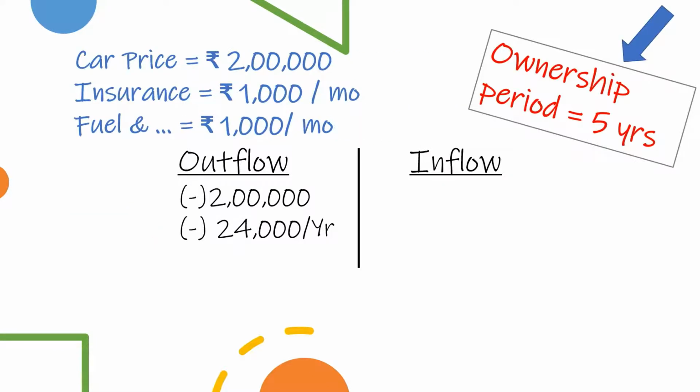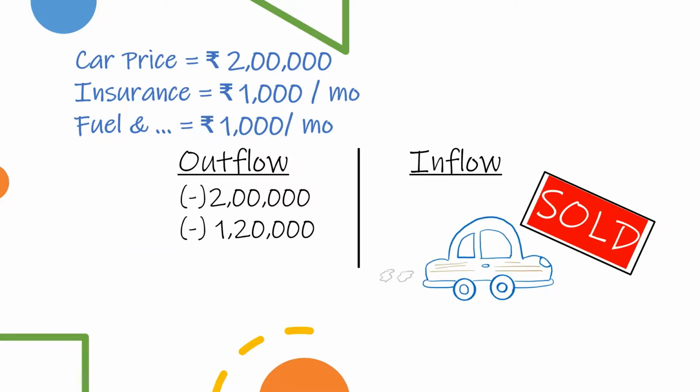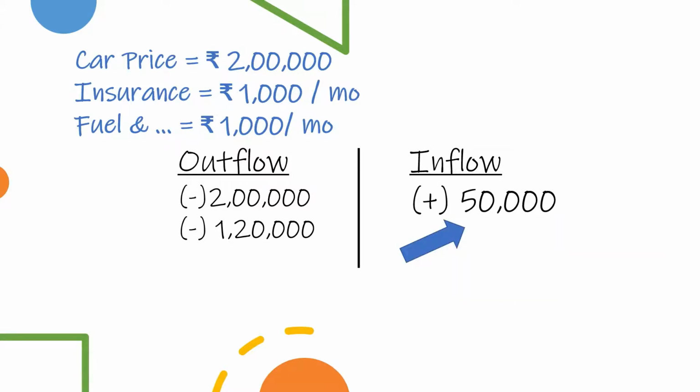Bharti keeps the car for 5 years, and that makes the total operating expenses 24,000 times 5, which is 1,20,000 rupees. At the end of the 5-year period, Bharti sells her car for 50,000 rupees. That is 50,000 rupees flowing into her wallet, and therefore the plus sign next to it.